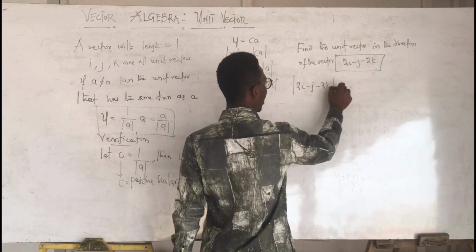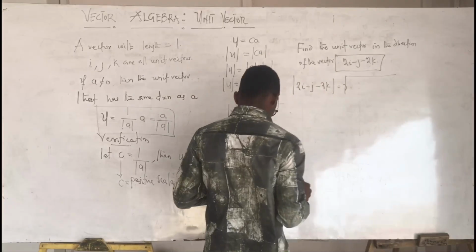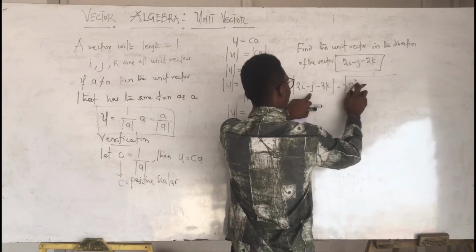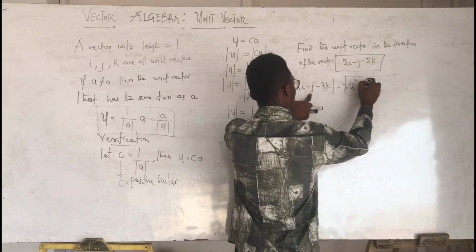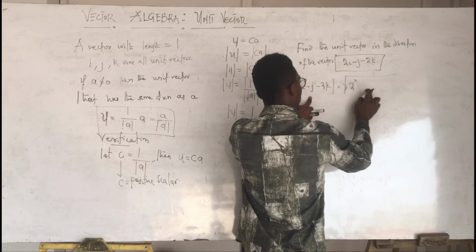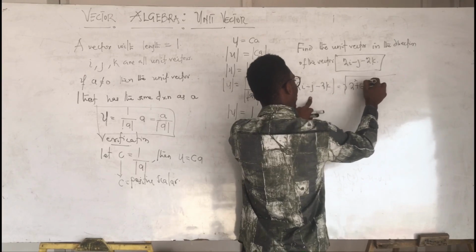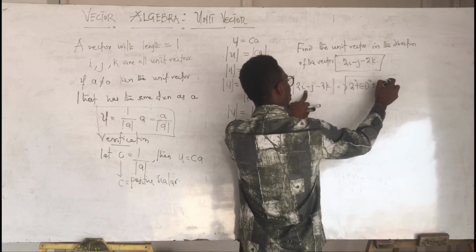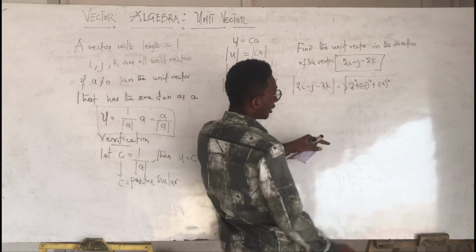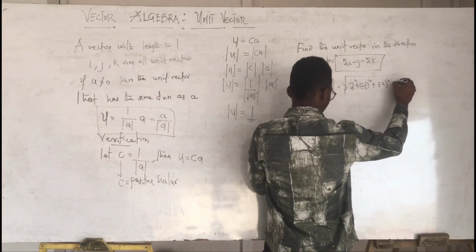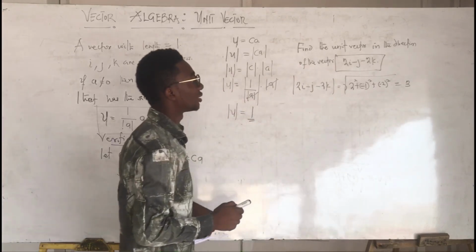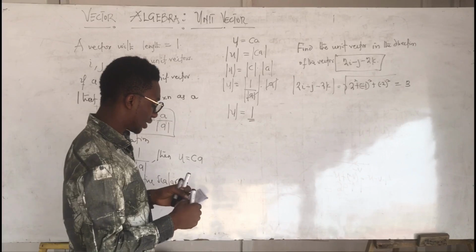The magnitude is the square root of 2 squared plus minus 1 squared plus minus 2 squared. When you do this, you get root of 9, which gives 3. So the magnitude of the vector is 3.